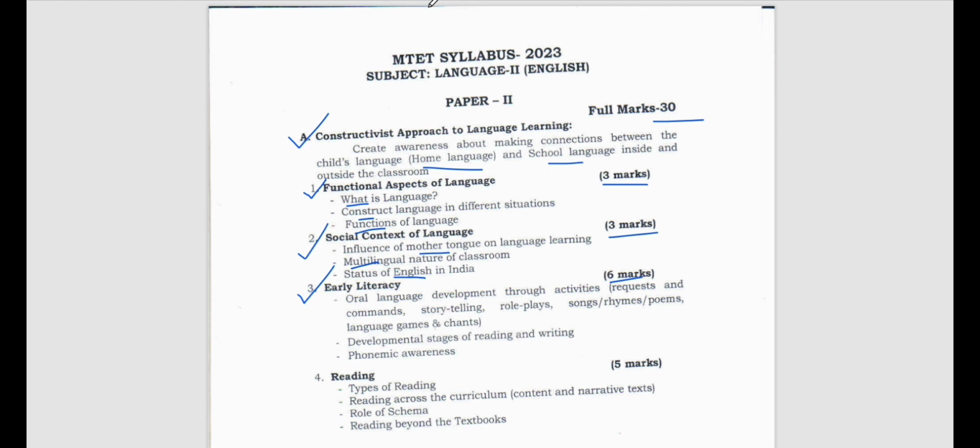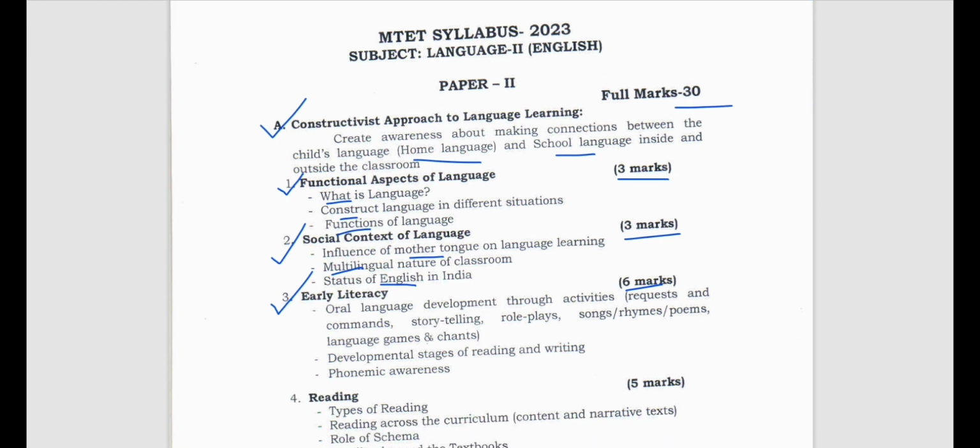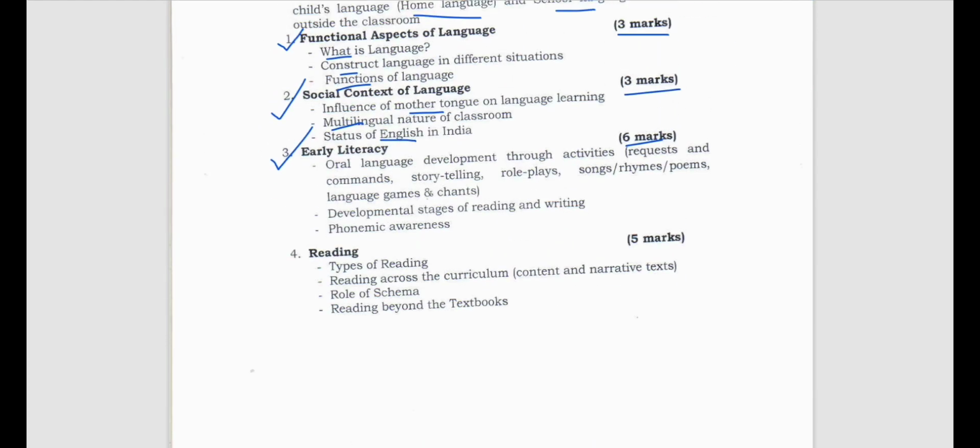So what does it say? Let's see. Early literacy: oral language development through activities, requests and commands, storytelling, role plays, songs, rhymes, poems, language games, and chants.